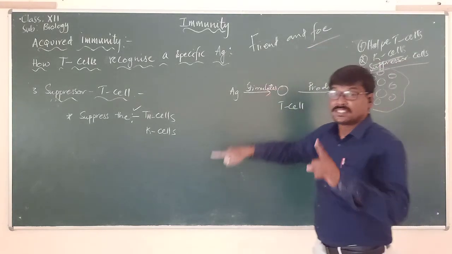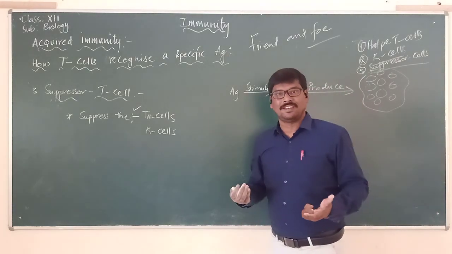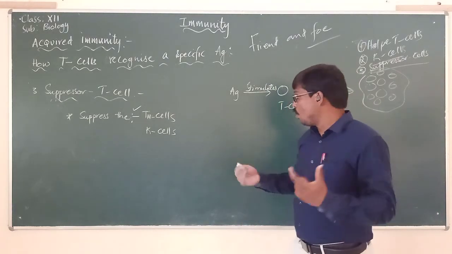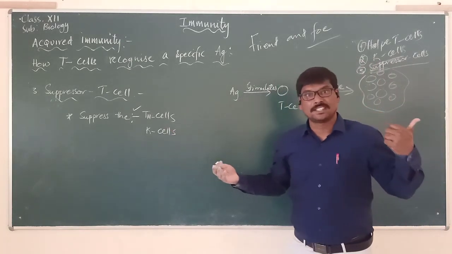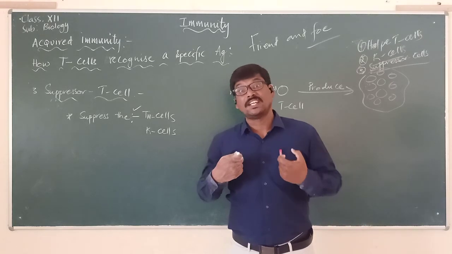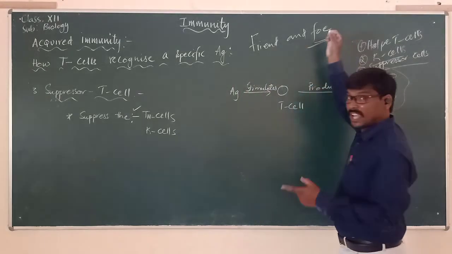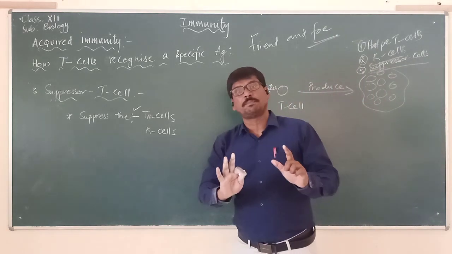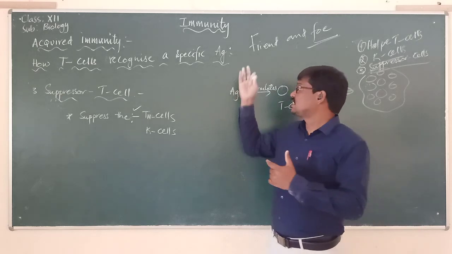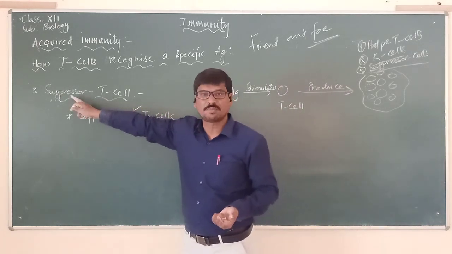So here, sometimes when our immune system is overstimulated, there are chances that our own body cells, T helper cells and also the killer cells, can attack our own cells and destroy our own cells. That's why we say sometimes it can be an enemy for our own body. Most of the cases it will protect the body from this situation. How is it possible? It is because of what?